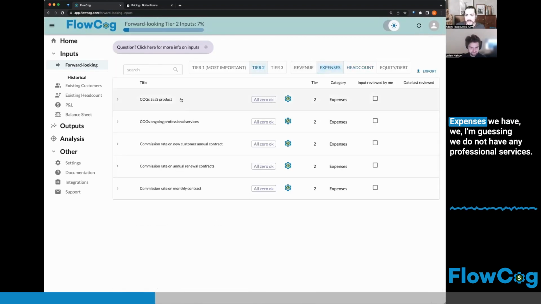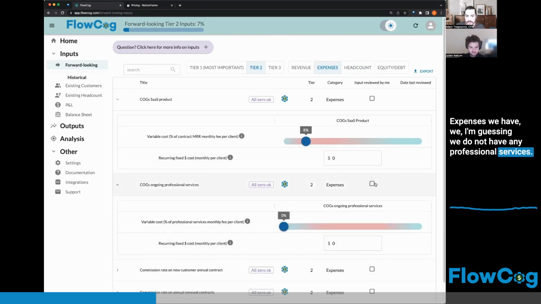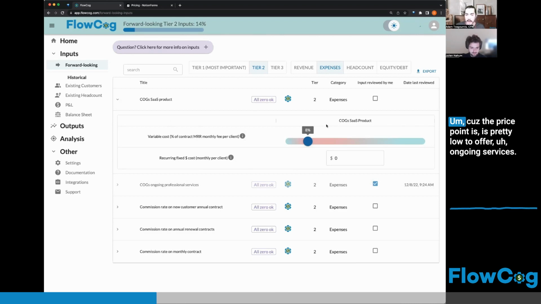I think that's fine. Expenses: I'm guessing we do not have any professional services. It's zeroed that out because the price point is pretty low to offer ongoing services. Yeah. The cost of the product, there's a couple different ways of thinking about this. I recently did a very rough model to just basically list revenues and expenses. I just need to find it. Okay.